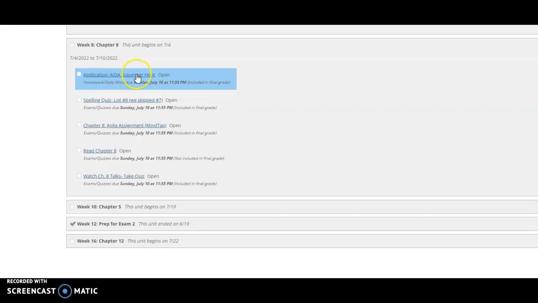We are going on an ADA scavenger hunt. After you have read the text and watched the chapter talk, this will make more sense. But in this assignment, you will be tasked to find images that represent each step in the ADA process, and then you will be asked to briefly explain how the image represents that step in the process.